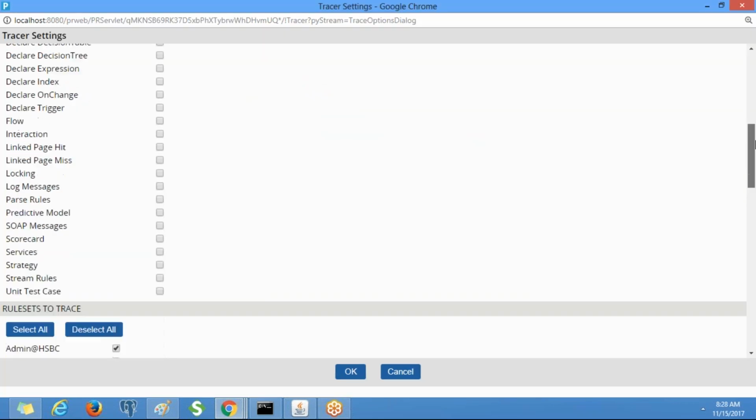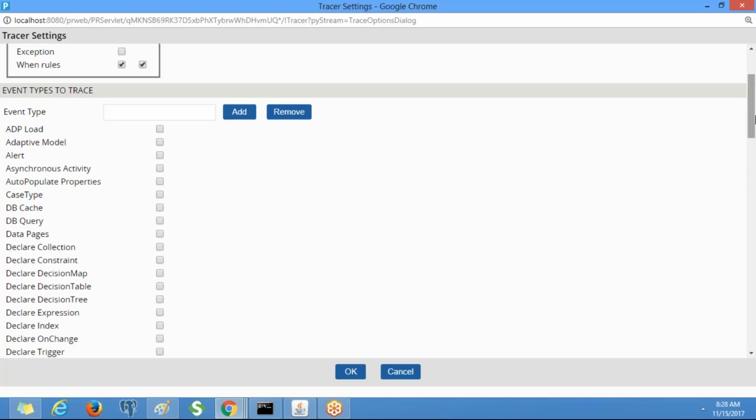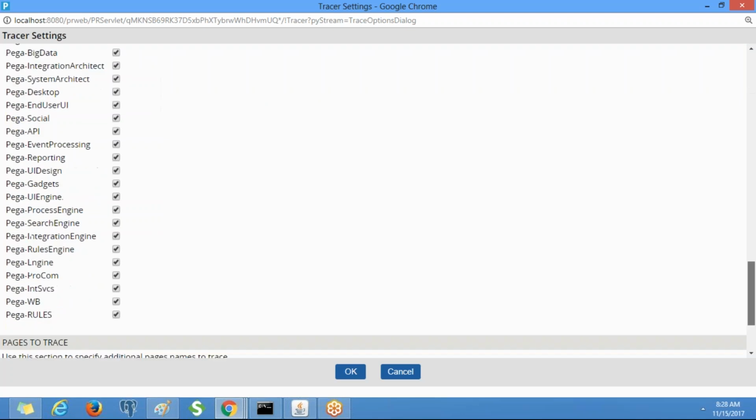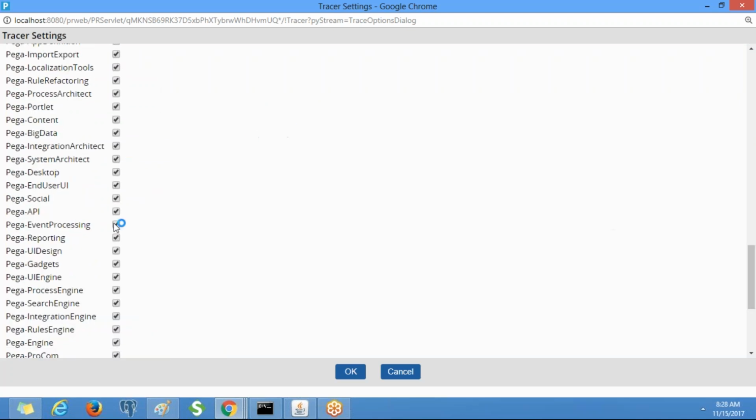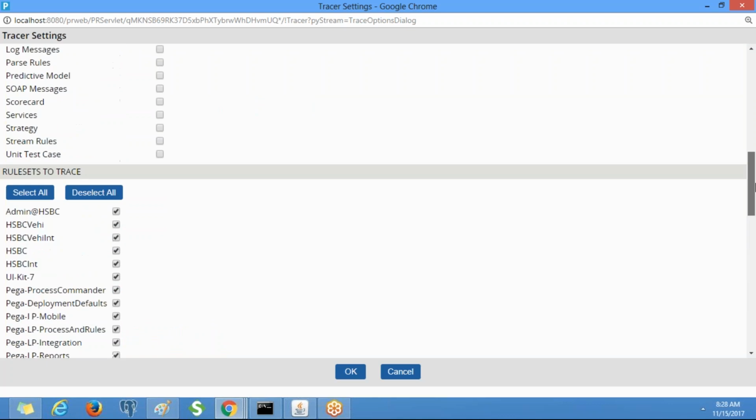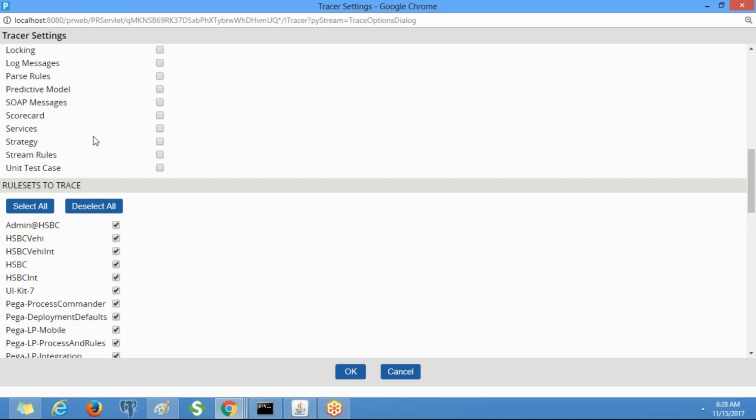Okay, our rules will be there in our rule set, right? Similarly, PRPC rules are there in PRPC rule sets. By default all the rule sets have been selected here. These are the rule sets. So you deselect all and select the rule sets which are related to our application.